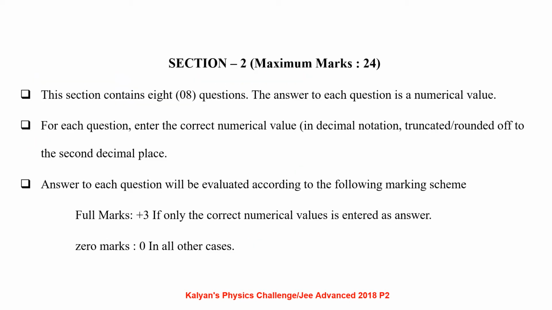Section 2, maximum marks 24. This section contains 8 questions. The answer to each question is a numerical value. For each question, enter the correct numerical value in decimal notation, truncated or rounded off to the second decimal place. The marking scheme: full marks plus 3 if only the correct numerical value is entered, 0 in all other cases.